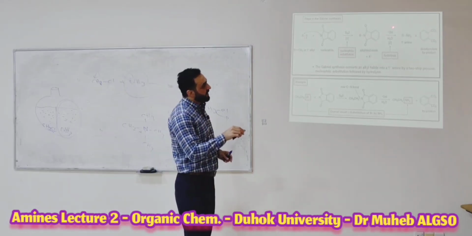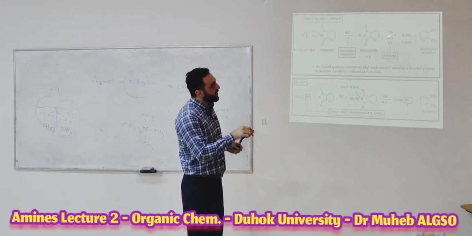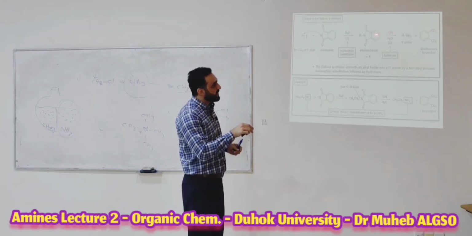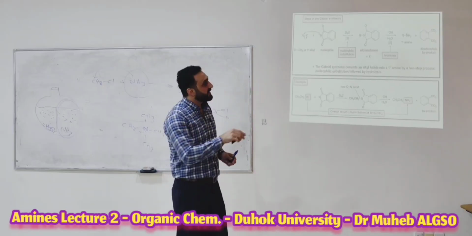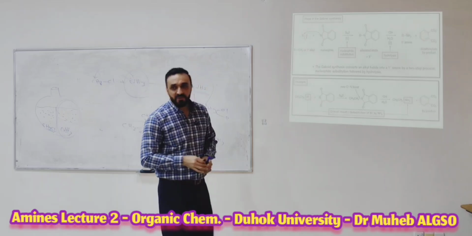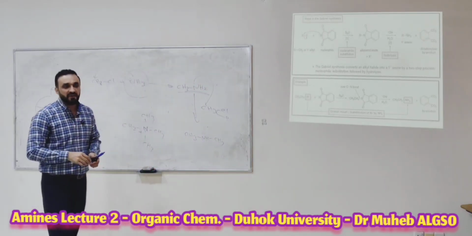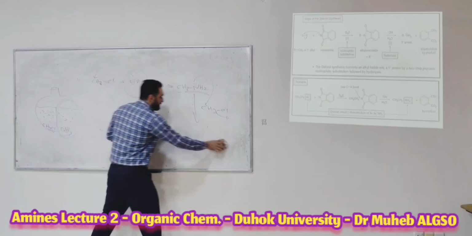In an easy way, the OH attacks the carbonyl and it opens to give a carboxylate. Another OH also attacks the other carbonyl group, also to give a carboxylate anion. That means the final product is a primary amine and a dicarboxylate anion. This is the final product. I think it is clear for you.